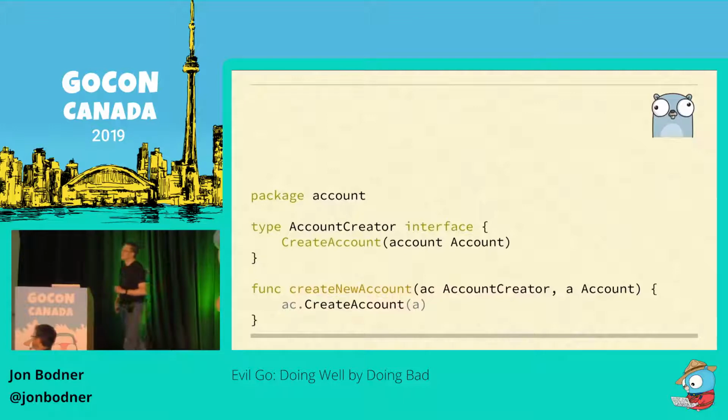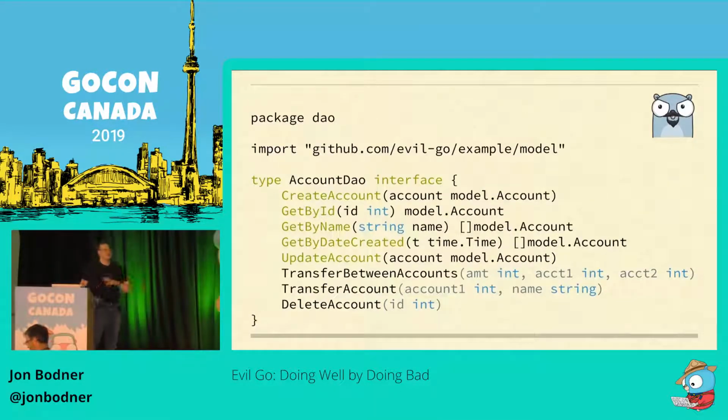So the best way to make your interfaces evil is to go back to what other languages do and define interfaces ahead of time as part of the code that's called. Define really big interfaces with lots of methods on them that get shared by all of the clients of the service. And that makes it unclear what methods are actually needed, which creates complication. And complication is the friend of the evil developer.